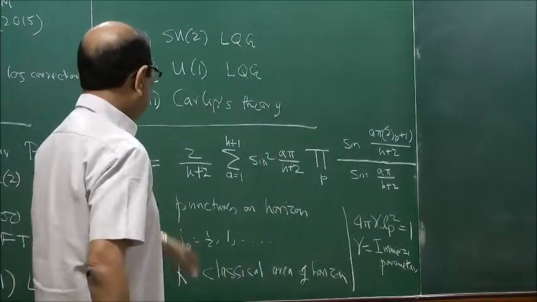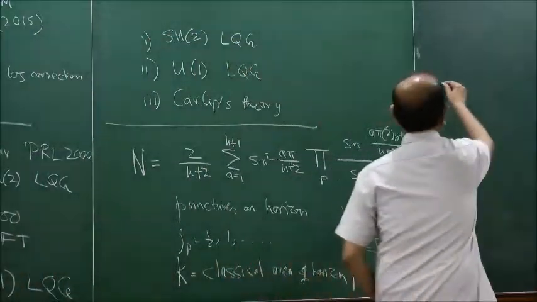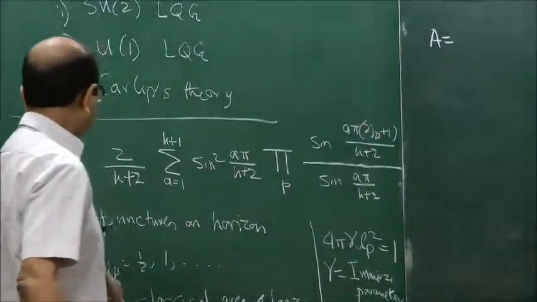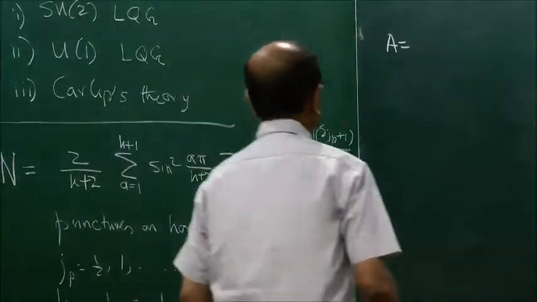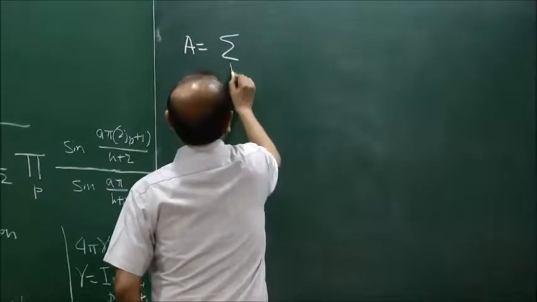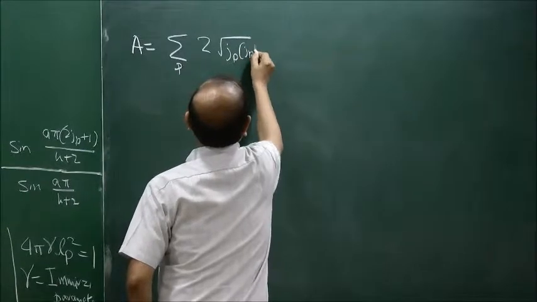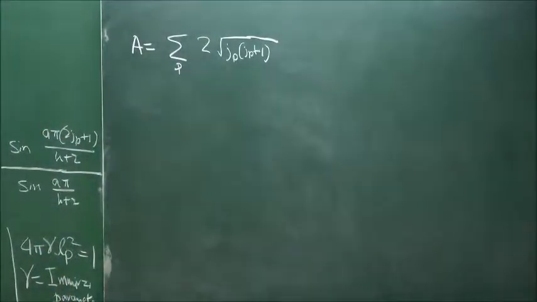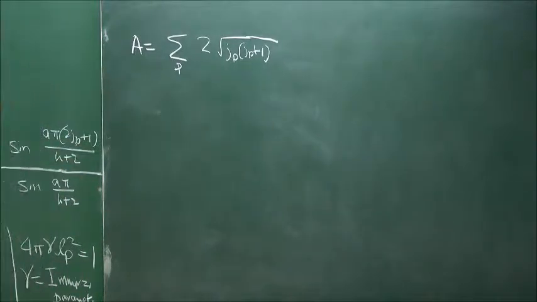Okay, so these punctures give some area to the horizon, and the total eigenvalue of the area operator. In this theory, the area is an operator, whereas this K is the classical area of the horizon. There is something called the quantum area or the area eigenvalue of the horizon, and this A is given by a sum over punctures, and each puncture contributes root of Jp into Jp plus 1 to the total area. So Jp is the spin, which may be half, 1 or any of these values associated with the puncture P. This is the area eigenvalue of the area operator, the quantum area, whereas K is the classical area.